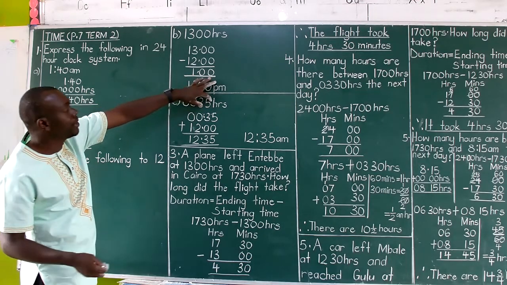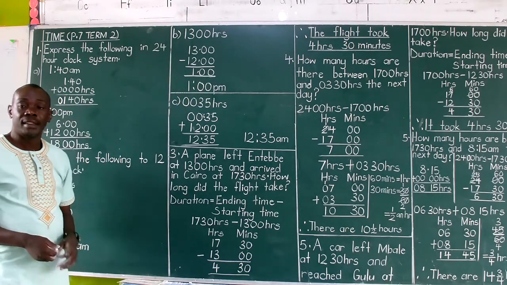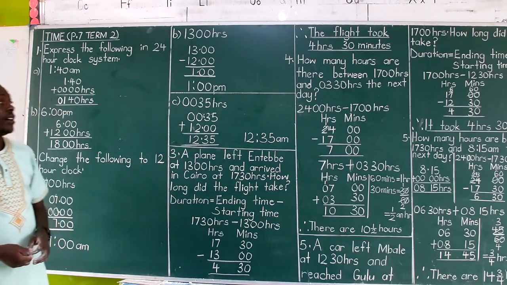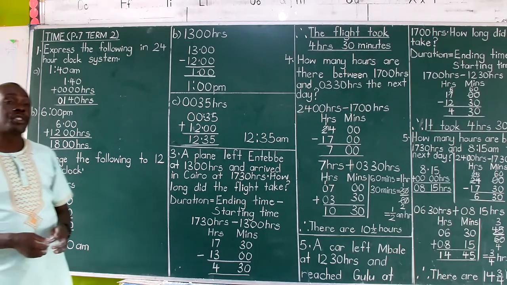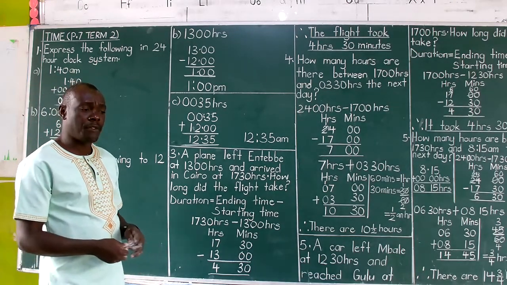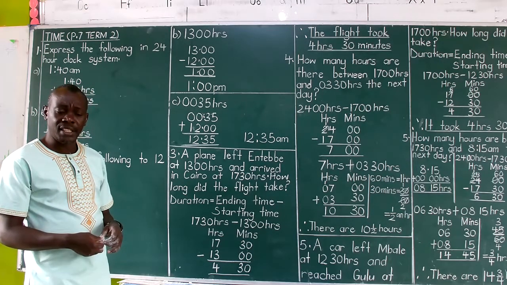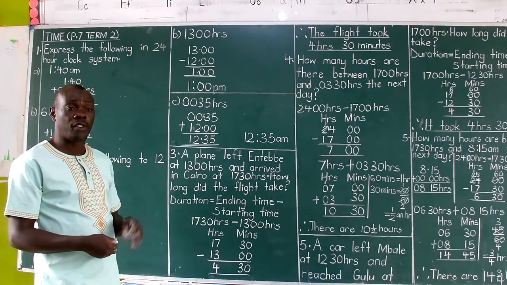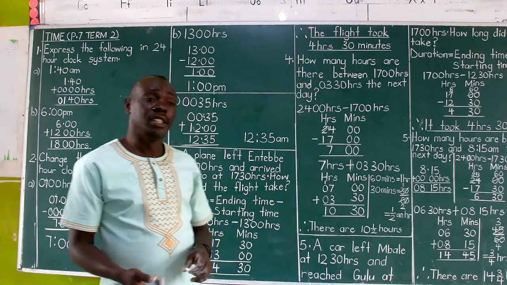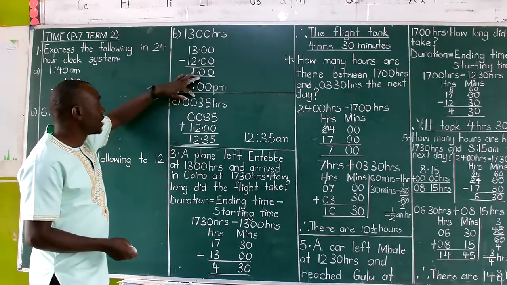Meaning 35 minutes are past the midnight because they are giving us 0035 hours. Now, with the 12s, use your common sense. So what is 35 after midnight in a 12-hour system? It is 12:35 a.m. If that is 12, then these are zeros.